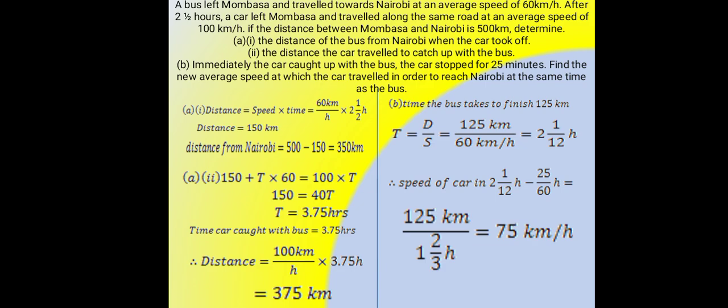B. Immediately the car caught up with the bus, the car stopped for 25 minutes. Find the new average speed at which the car traveled in order to reach Nairobi at the same time as the bus.